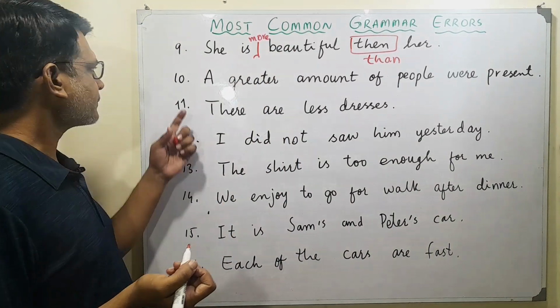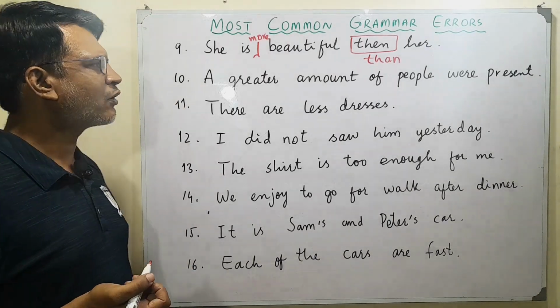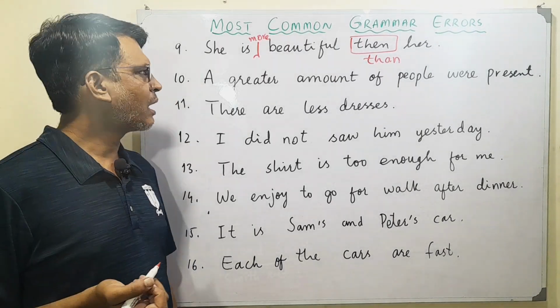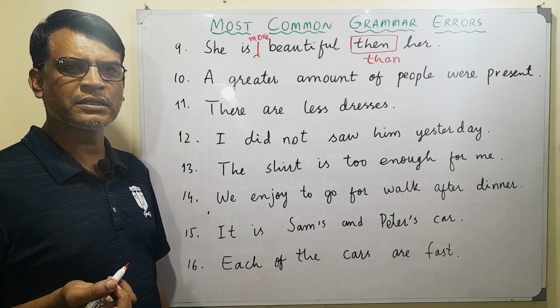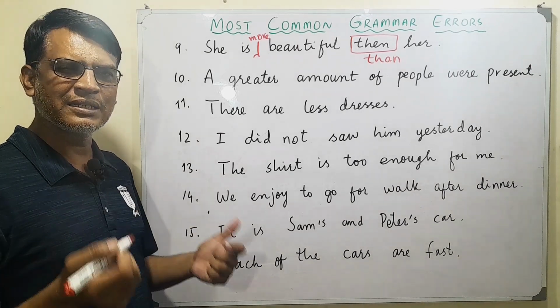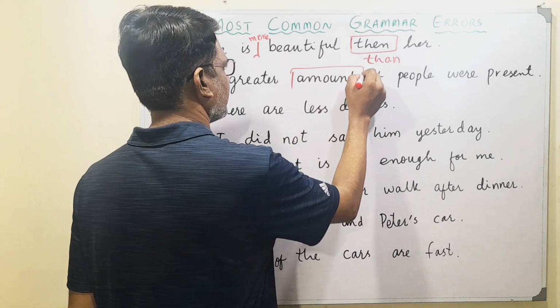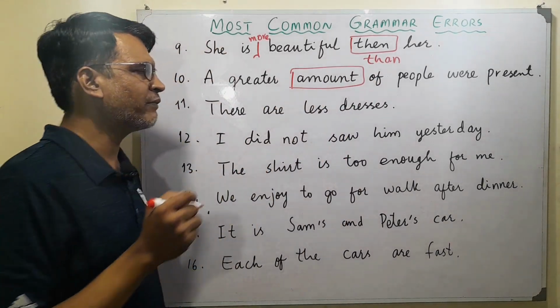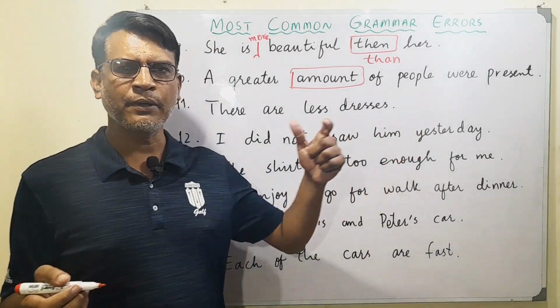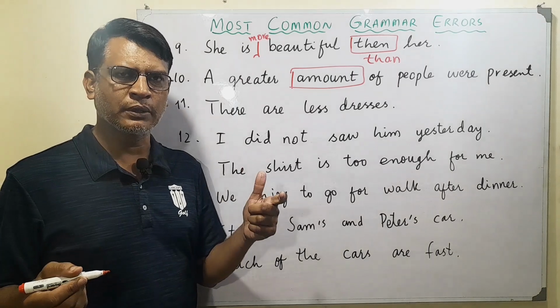Then we have: a greater amount of people were present. In this sentence, there is a common error, and that error is related with this word. When we talk about people, people are actually countable.